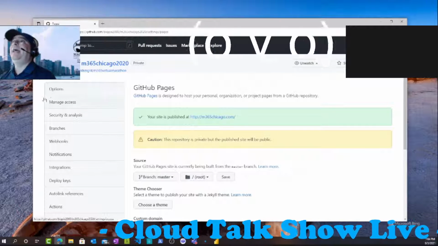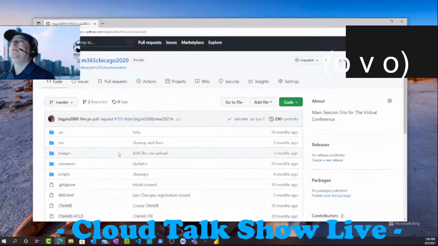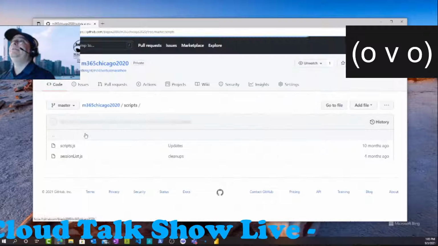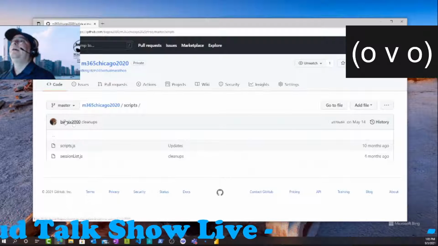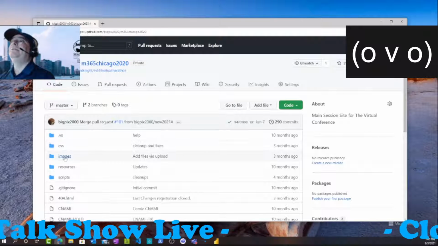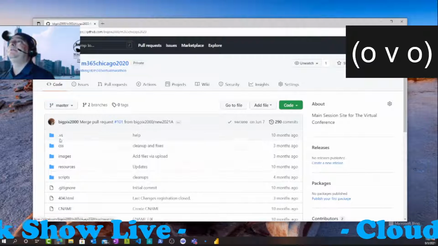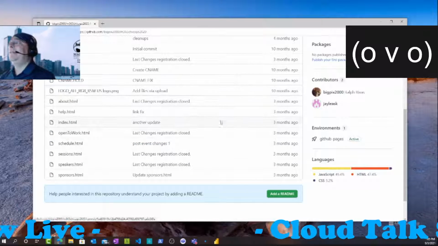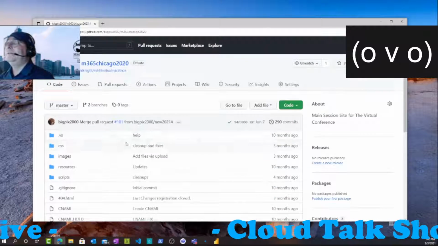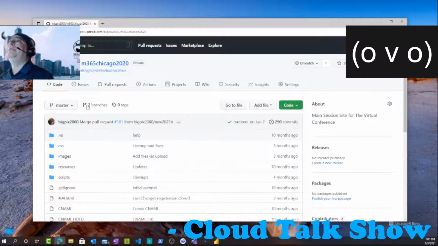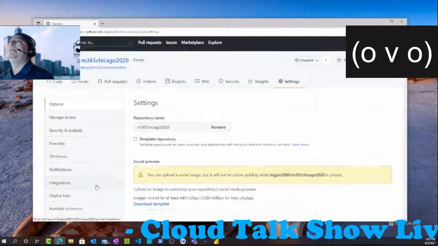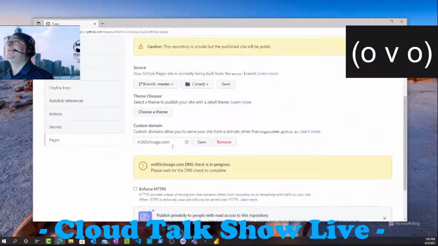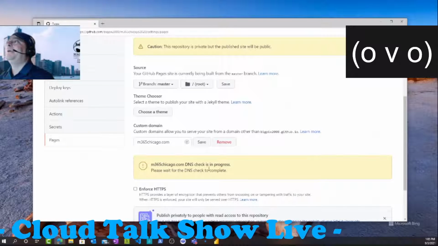And in my case, let me go back to the code. See that? Web pages, HTML, simple, right? I have scripts in here. What else do I have in here? I have images, CSS files, resource files, help files, everything. All this is just a regular website. It's all here. It's not sitting in GoDaddy, all right? It's actually up here. And thanks to this thing called Pages, it's published to the internet. See, that's the DNS check. That's still going on right now.